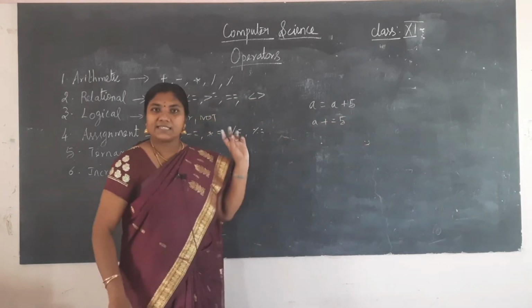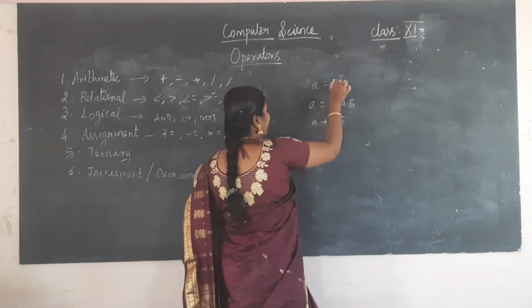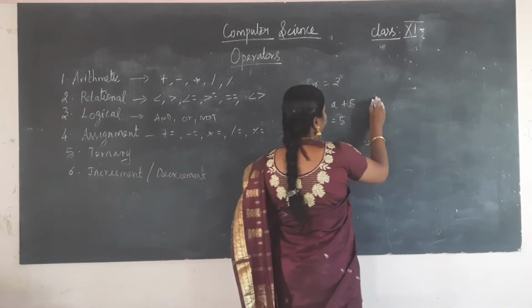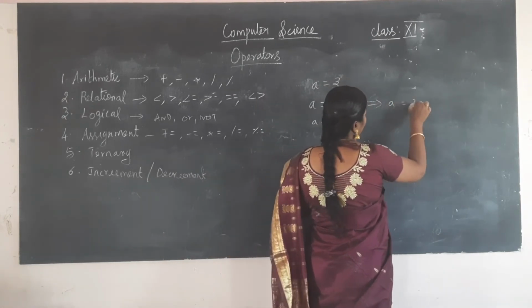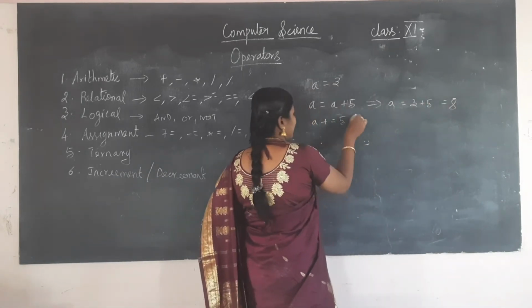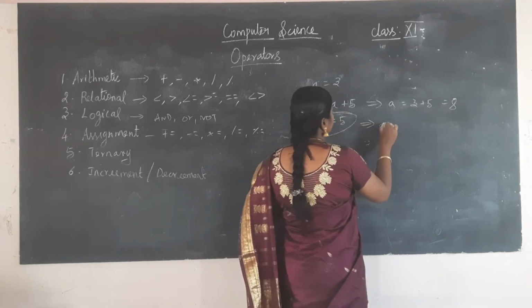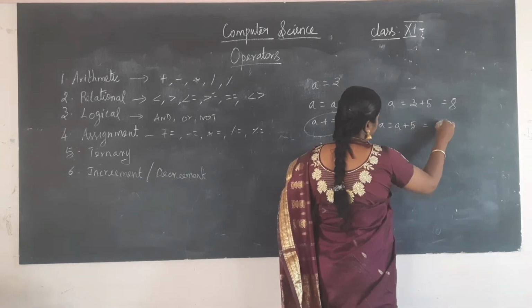Okay. A is equal to A plus 5. Suppose at the starting I have A as 3. Then for this statement, A is equal to 3 plus 5, which is equal to 8. So the same thing is performed with this statement, A is equal to A plus 5, which is equal to 8.